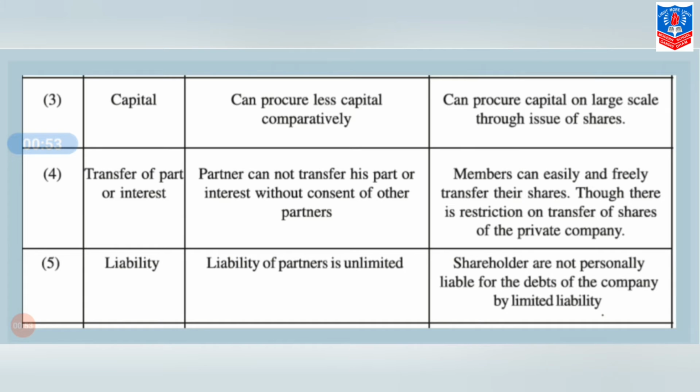Fifth point, that is liability. In a partnership firm, the liability of partners is unlimited, while in a company, shareholders are not personally liable for the debts of the company. Why? Because their liability is limited up to the value of the share.